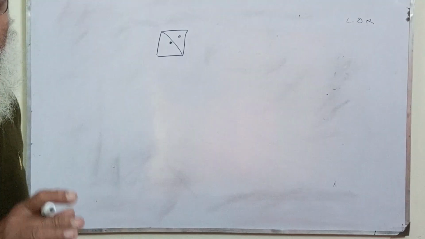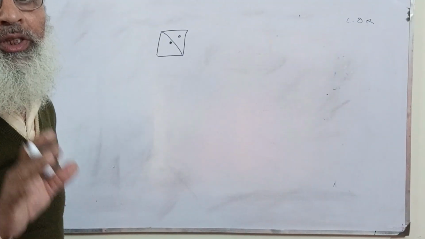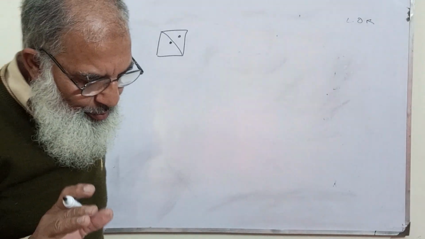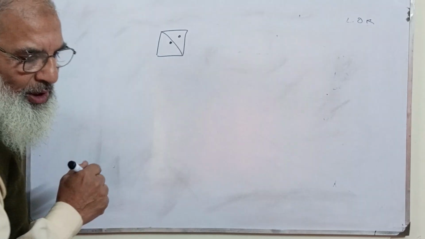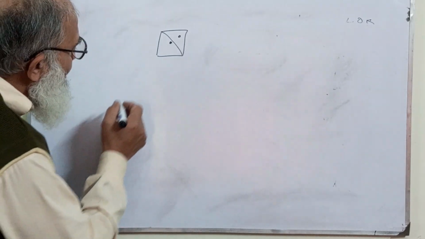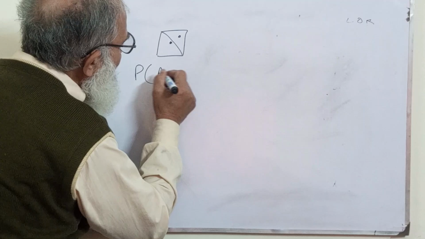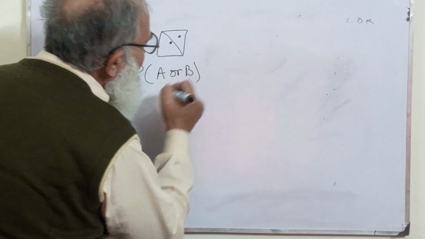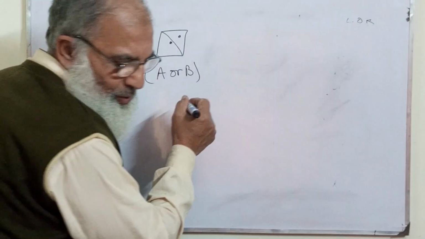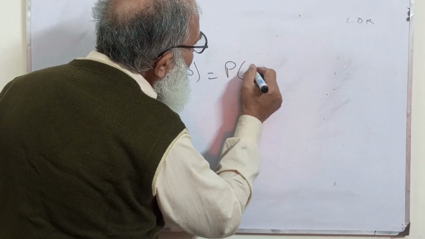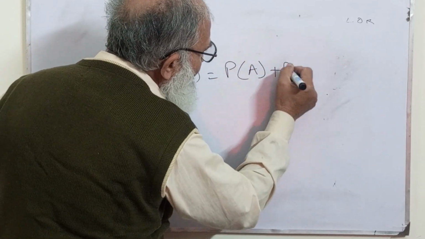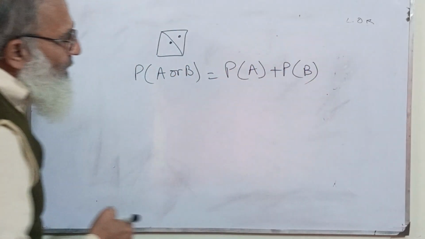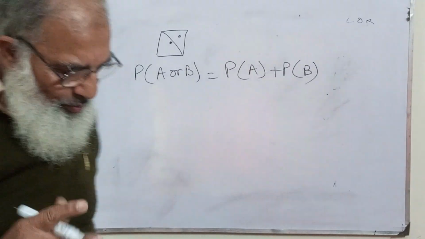So these are called mutually exclusive events, and it is written as P(A or B) is equal to P(A) plus P(B). So this is the formula.